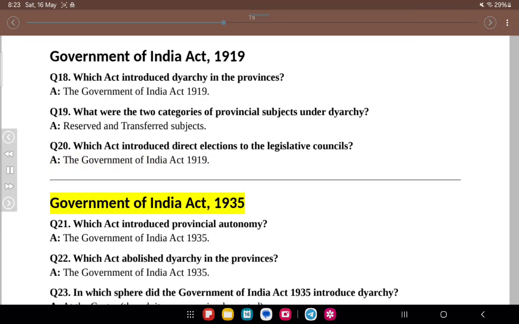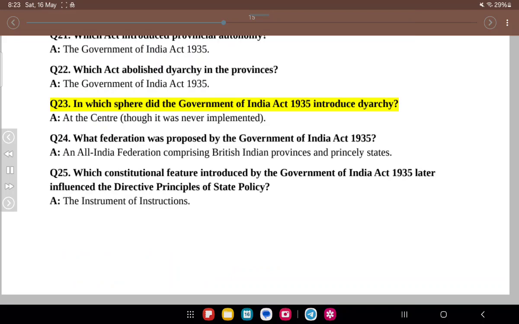Government of India Act, 1935. Q21. Which act introduced provincial autonomy? A. The Government of India Act, 1935. Q22. Which act abolished Dyarchy in the provinces? A. The Government of India Act, 1935. Q23. In which sphere did the Government of India Act, 1935 introduce Dyarchy? A. At the centre, though it was never implemented.